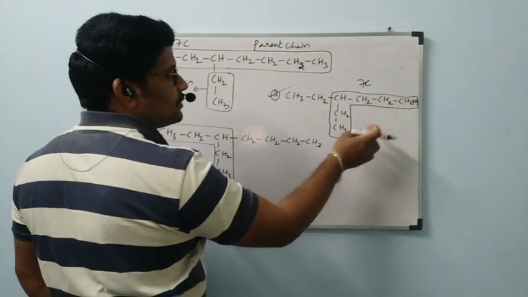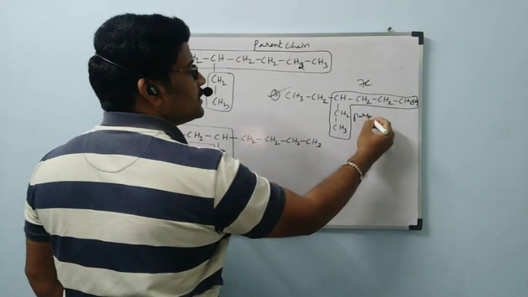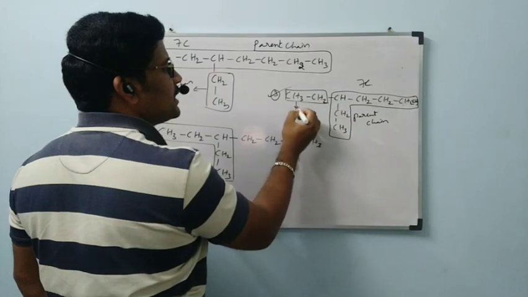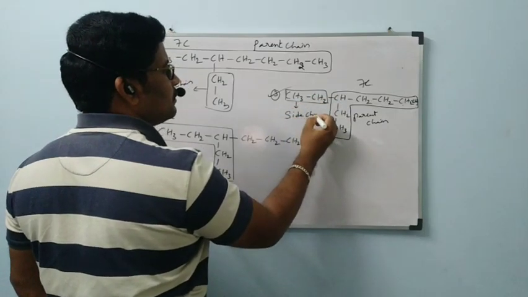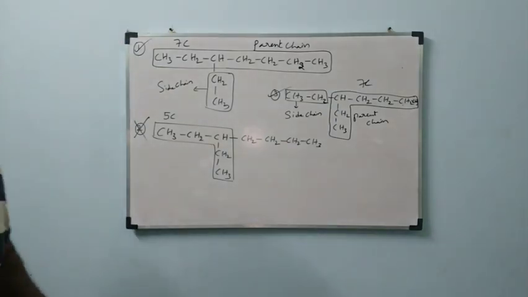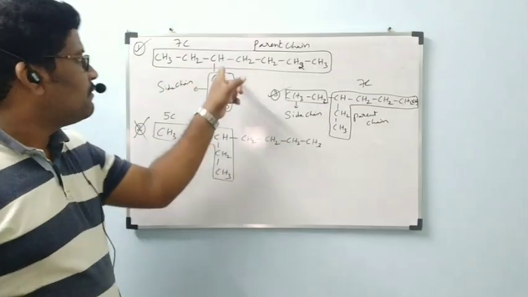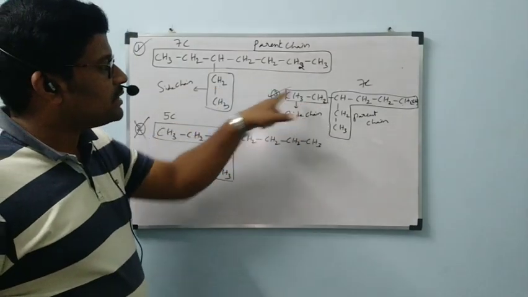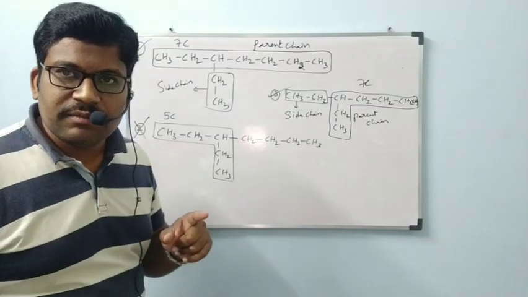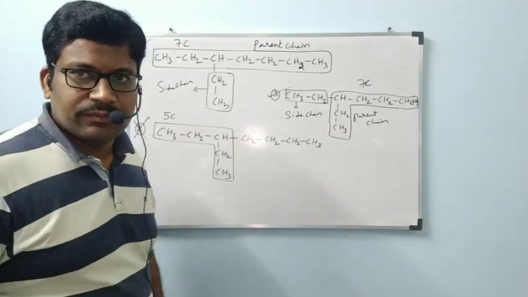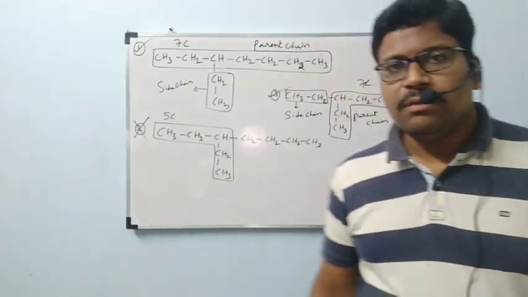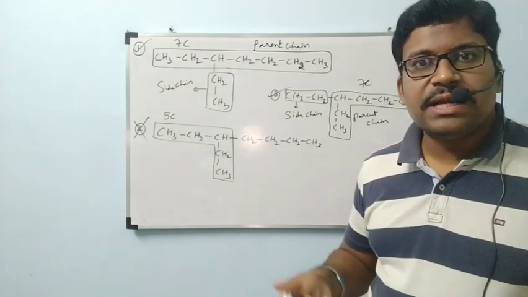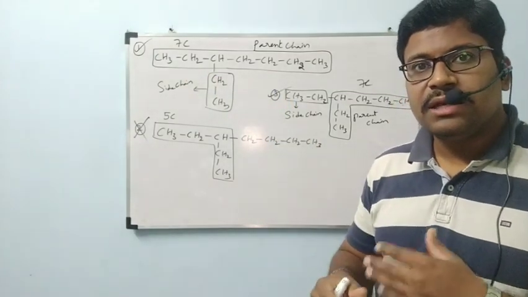Coming to this possibility also, if you select this as the parent chain, the remaining one is the side chain. Please observe, in both possibilities 1 and 3 the side chain is the same. Here CH2 CH3, here also CH2 CH3. If the side chains are the same, both possibilities are the same only. We will get the same name. When we give the name, you will be more clear.